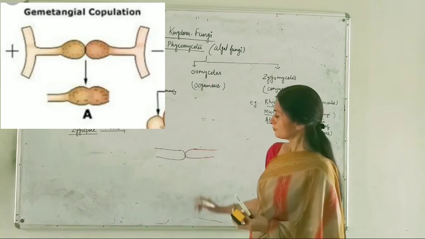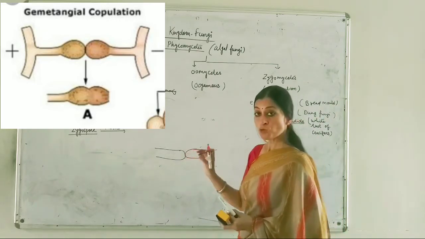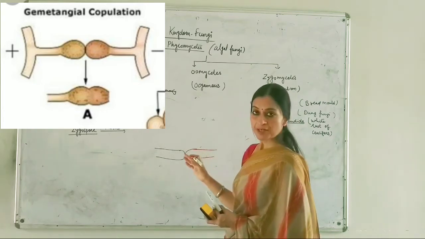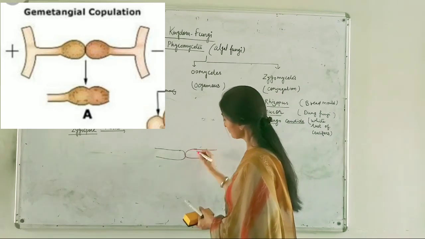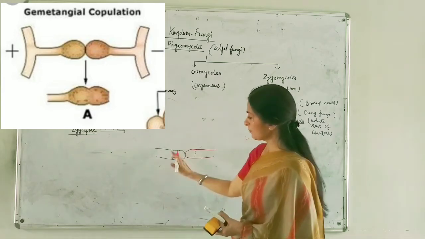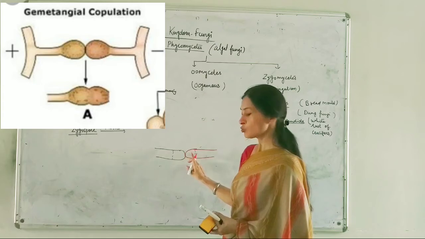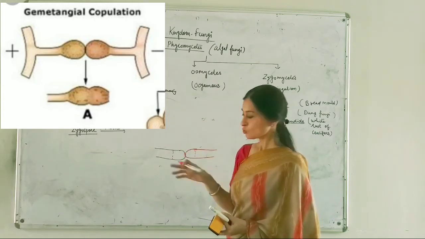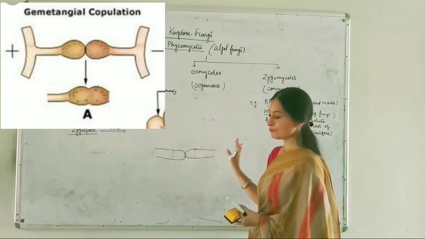These two differently natured hyphae are coming in contact with each other, and then they form a closed wall-like structure which separates the content of the hyphae in these two contact structures, or you can say the tips are isolated from the rest of the hyphae.